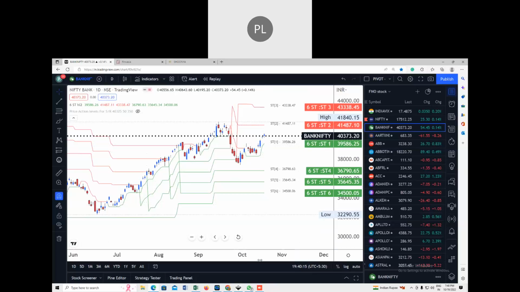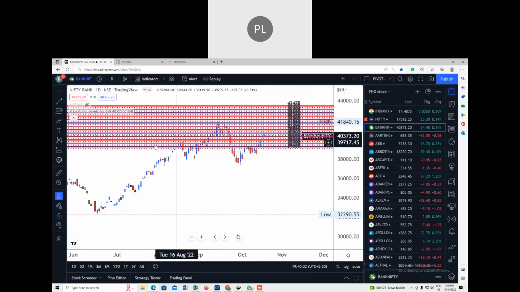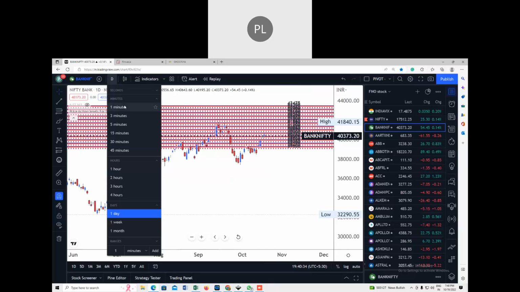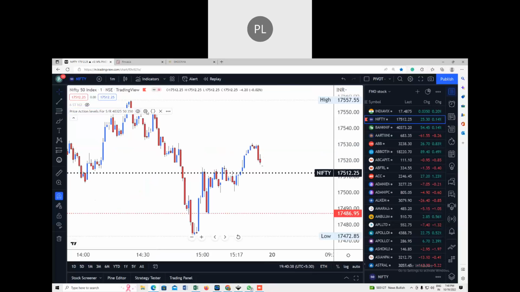So it will be in a range bound market only for the next 2 or 3 days. And since we have two holidays on 24th and 26th, you can expect the market to be in a normal small move. Now, if I look at today's price action and I go for a 1 minute chart in case of Nifty, so let us set the values.